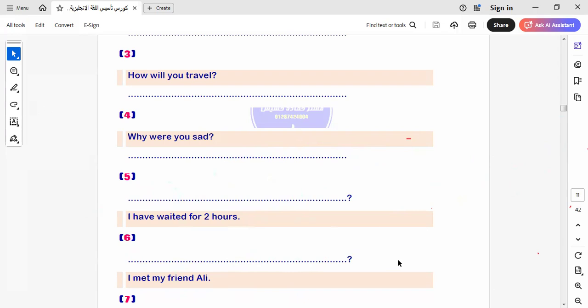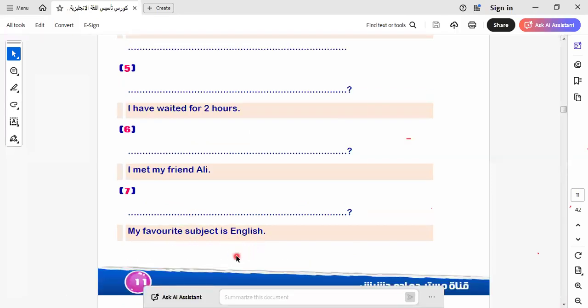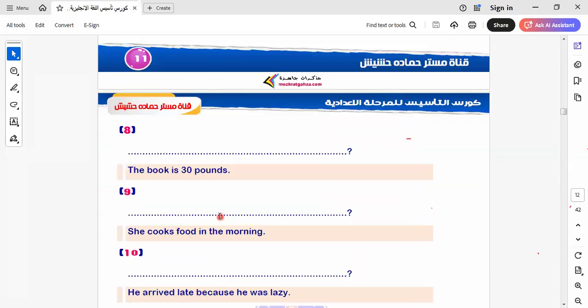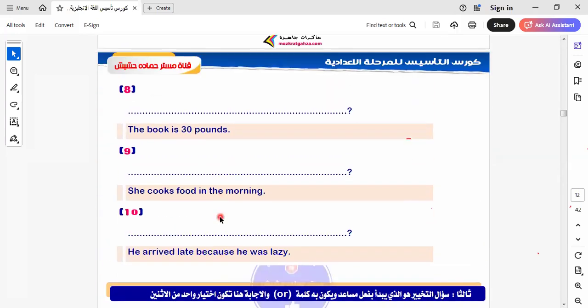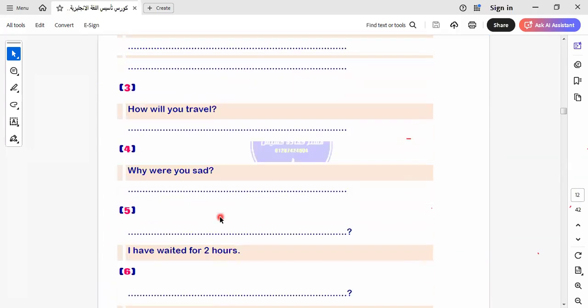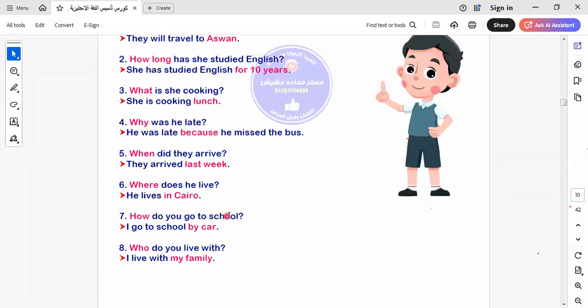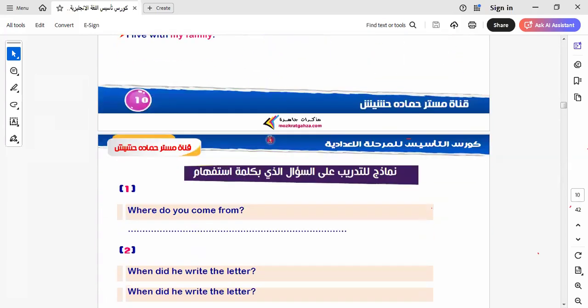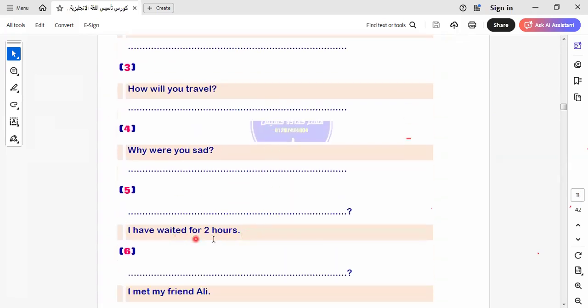Now you will go to another one. My favorite subject is English. So the question will be, what is your favorite subject? As we know during the lesson. We have the rest of the exercise, I will leave it for you to do by yourself. Here, for 10 years, how long? Here I asked about 2 hours, so it will be how long have you waited?